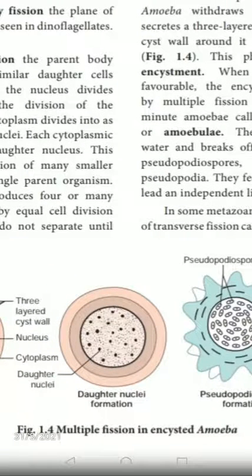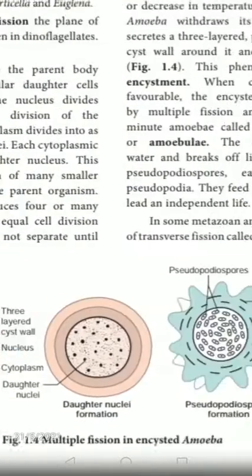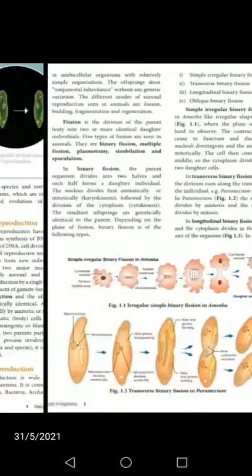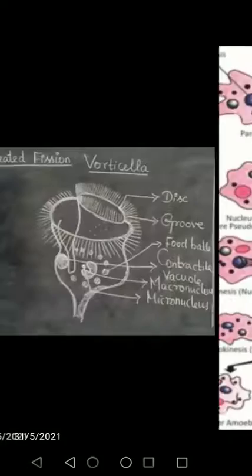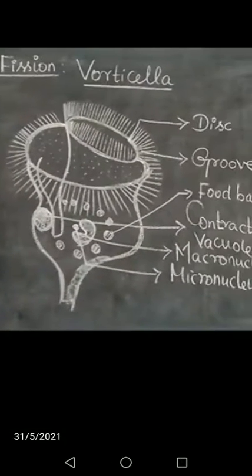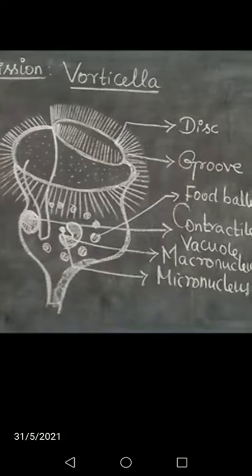There is one more multiple fission seen in Vorticella. That picture I have already shown you here. This is the structure of Vorticella. Here, multiple fission produces four or many daughter individuals by equal cell divisions.